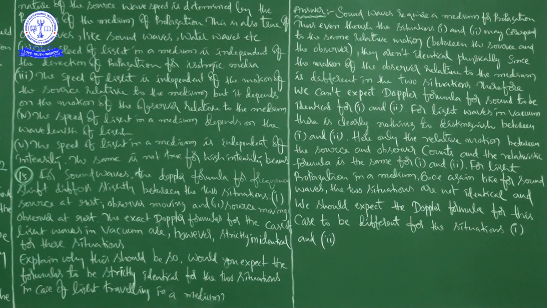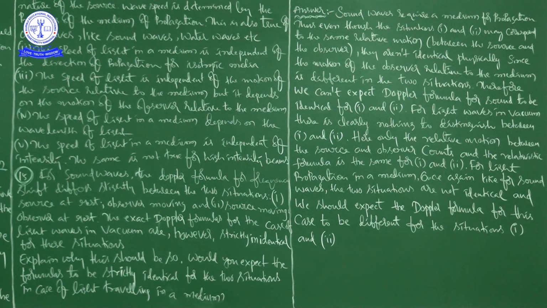Now he started to talk about light. For light waves in vacuum, there is clearly nothing to distinguish between 1 and 2. Only the relative motion between the source and observer counts, and the relativistic formula is the same for 1 and 2.